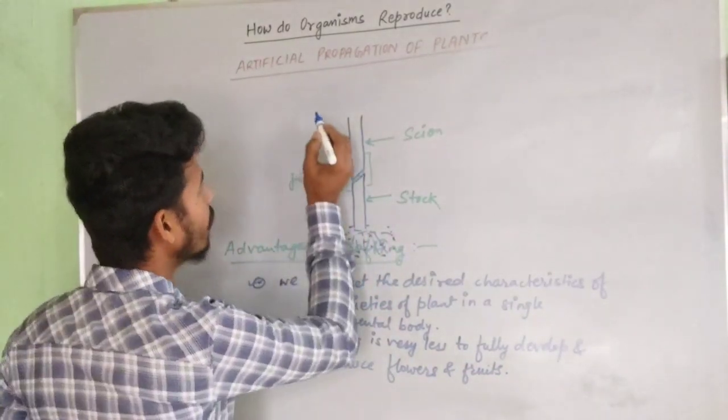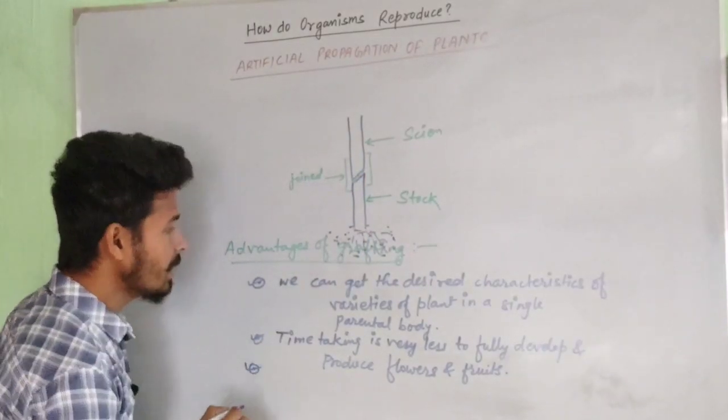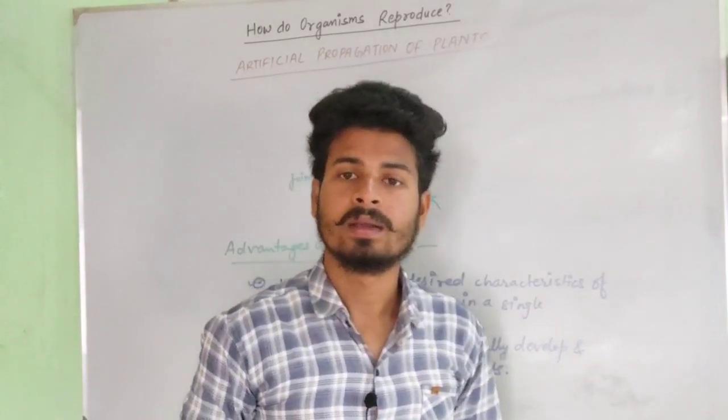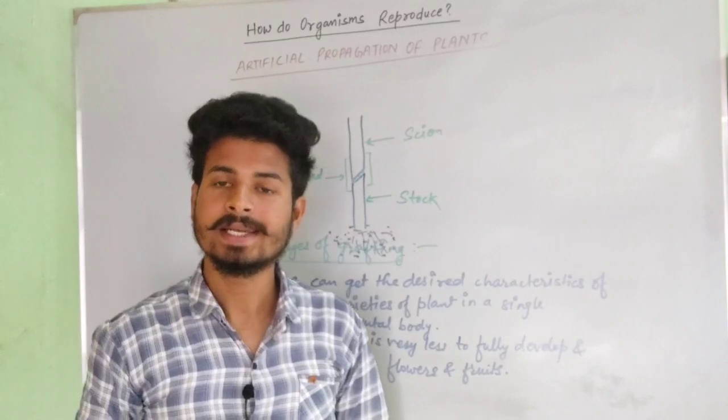Now, the third advantage we generally see is that we can get a seedless plant under this process. We can get a seedless plant.